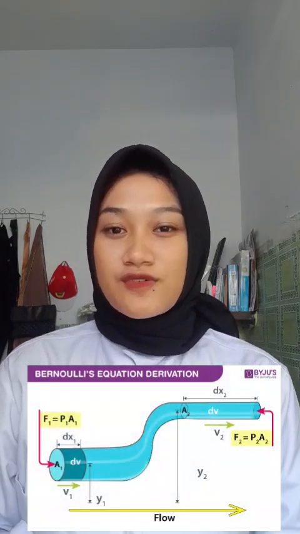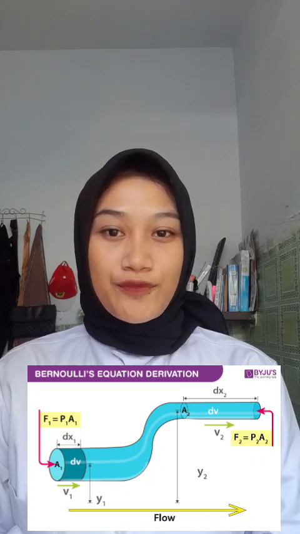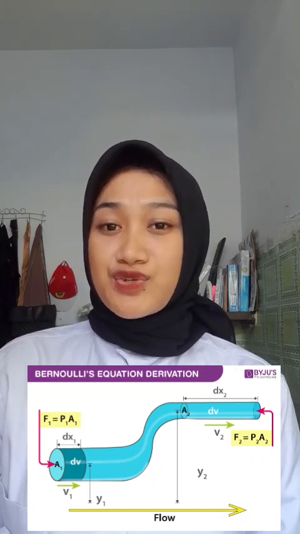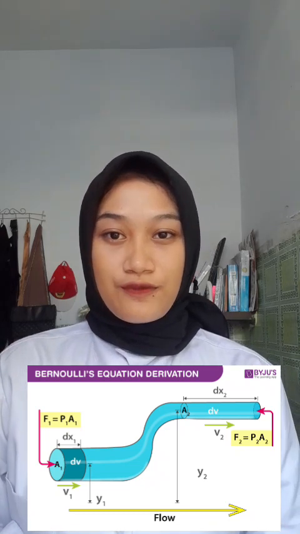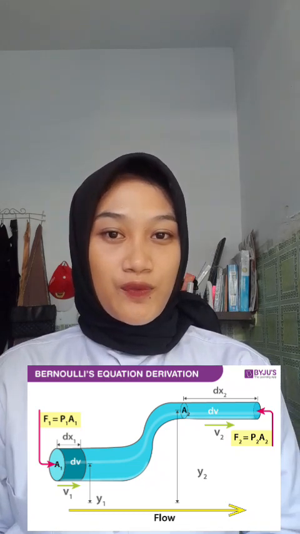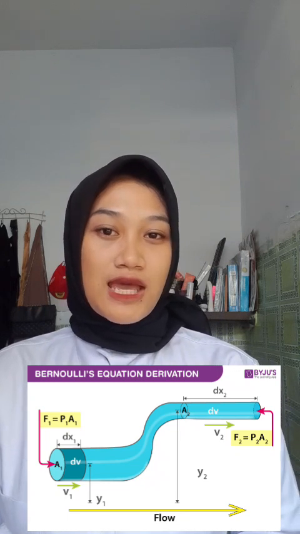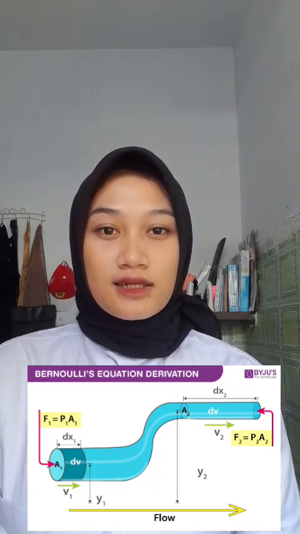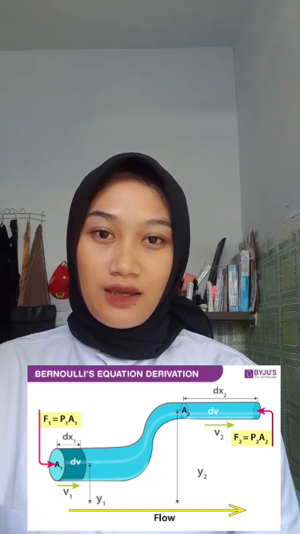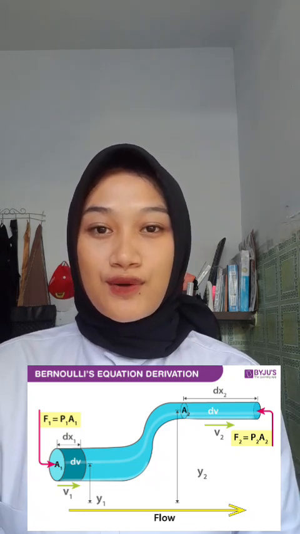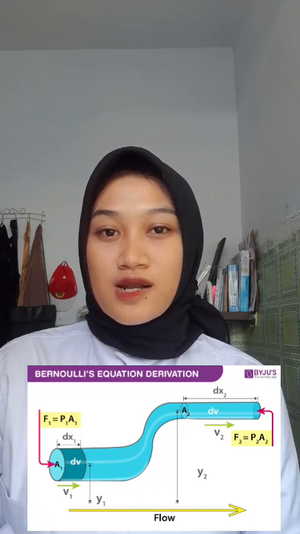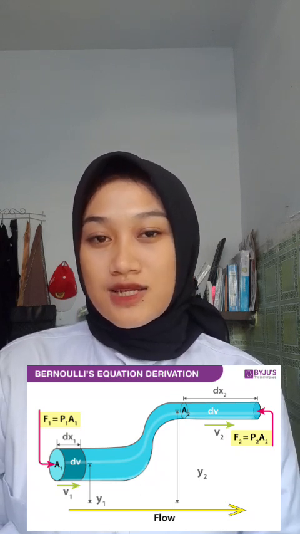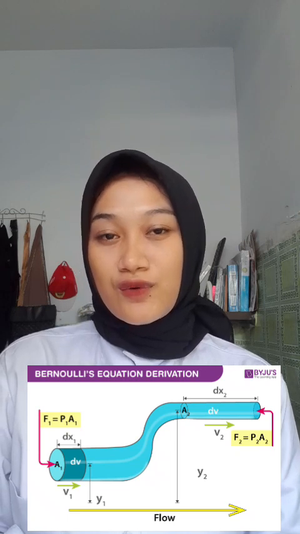Bernoulli equation derivation: consider a pipe with varying diameter and height through which incompressible fluid is flowing. The relationship between the areas of cross section A, the flow speed V, height from the ground H, and pressure P at two different points 1 and 2 are given in the figure below.